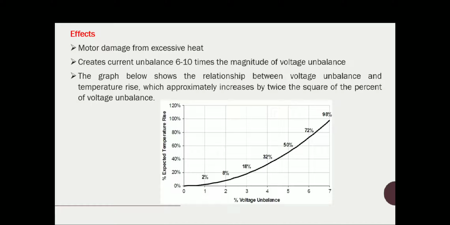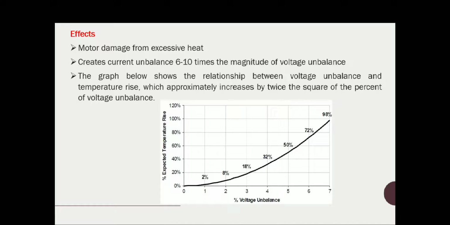That is most dangerous. Also, you can see how much the temperature rises with respect to the increase in percentage voltage unbalance. In this figure, the x-axis is the percentage of unbalance, and the y-axis is the expected temperature rise in percentage.